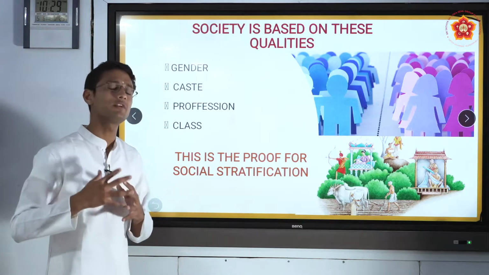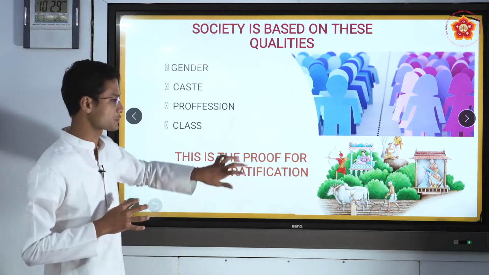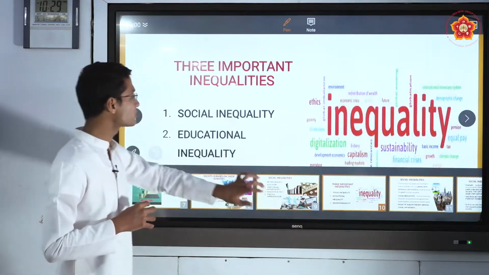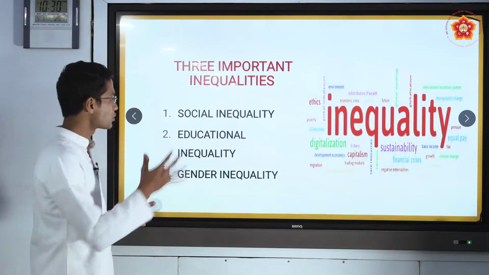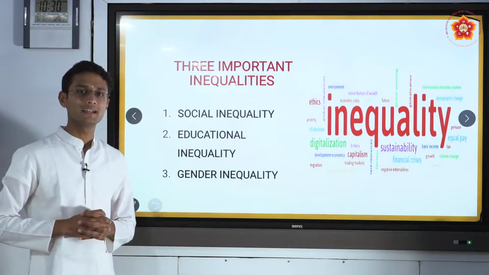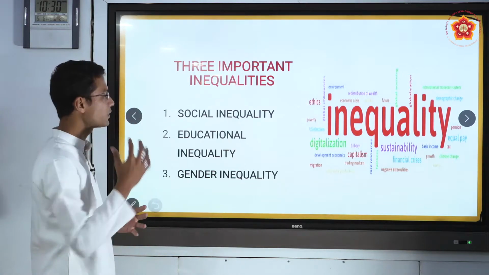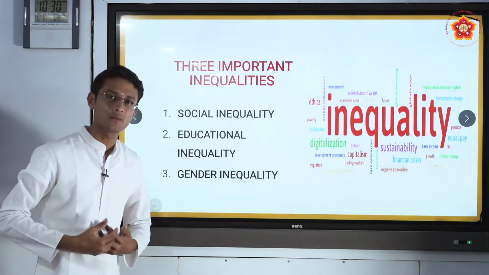Next we will be discussing the various inequalities present in the society. There are three important inequalities: the first is social inequality, the second is educational inequality, and the third is gender inequality.